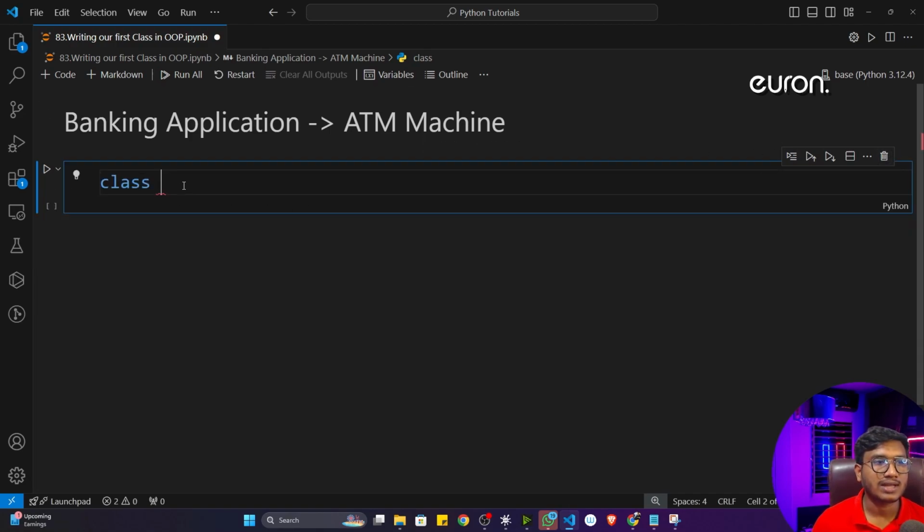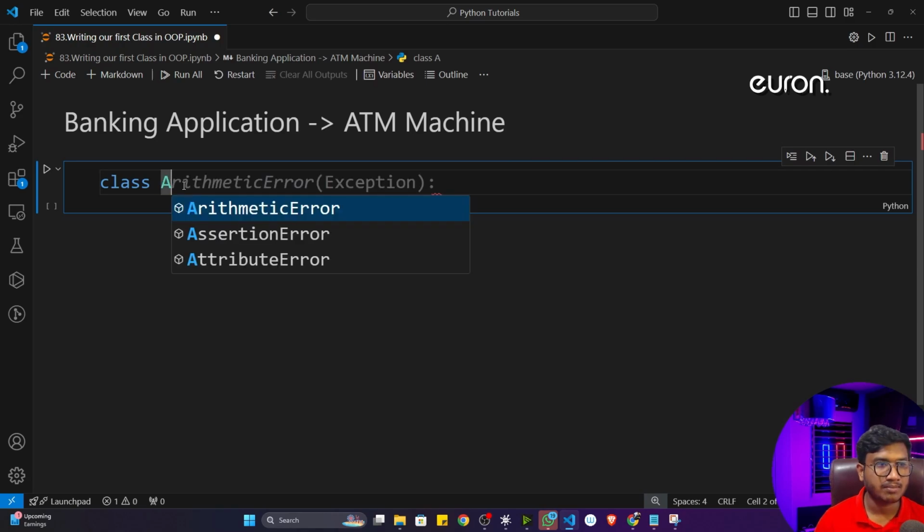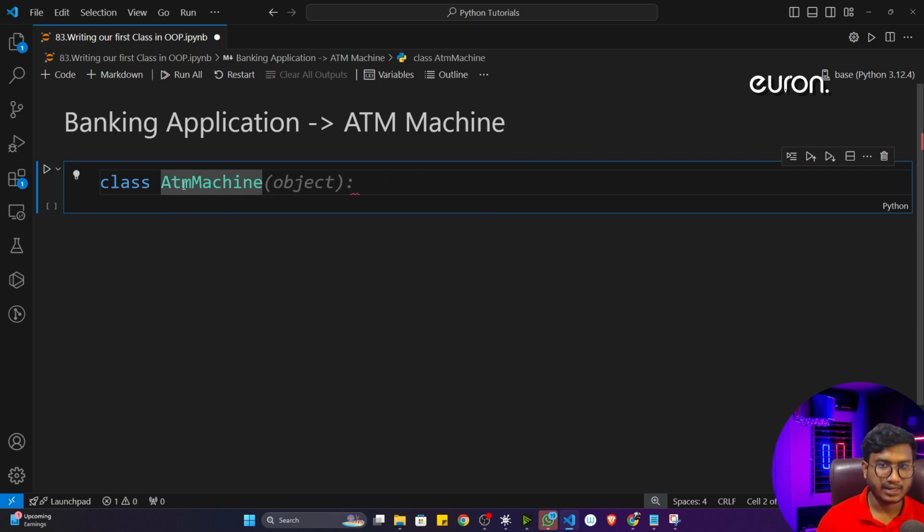But if I want to create my own class, my custom class, I already told you we can also create our own custom class. I can also create my own data type. It is also possible inside OOP. So for this I need to use this class keyword. After the class keyword, you have to define the class name. Like previously I showed you, list is a name, integer is a name, float is a name, string is a name. So these are class names. Now I can also give my custom name, depending on what kind of class I want to implement. Let's say this is an ATM machine we are implementing, so I'll give ATMMachine. Let's say this is my class name. After that you have to give a colon symbol.